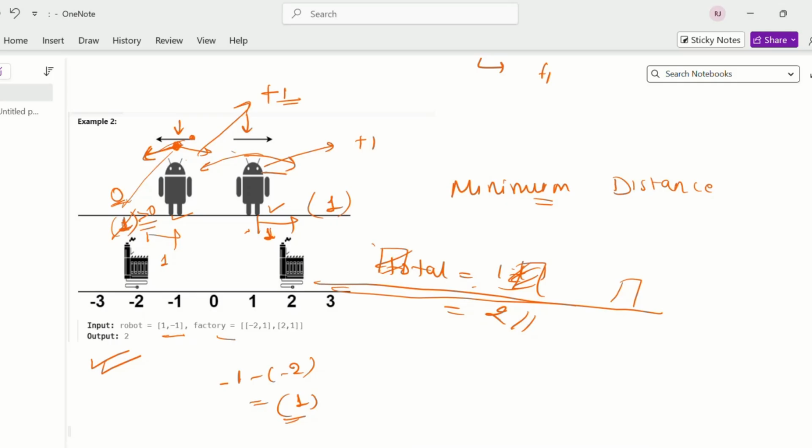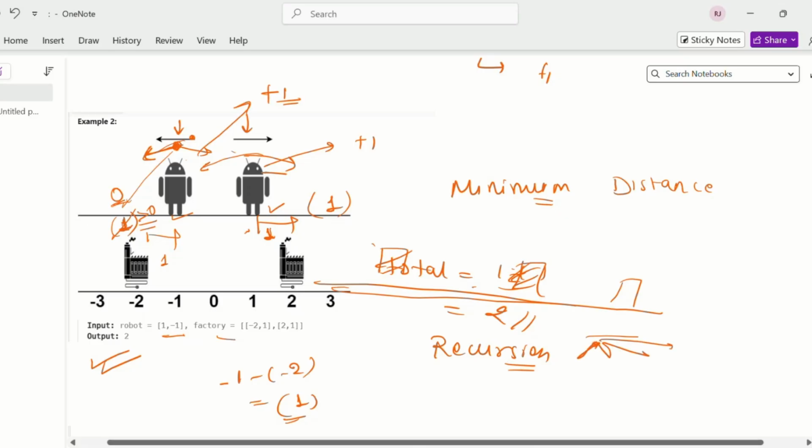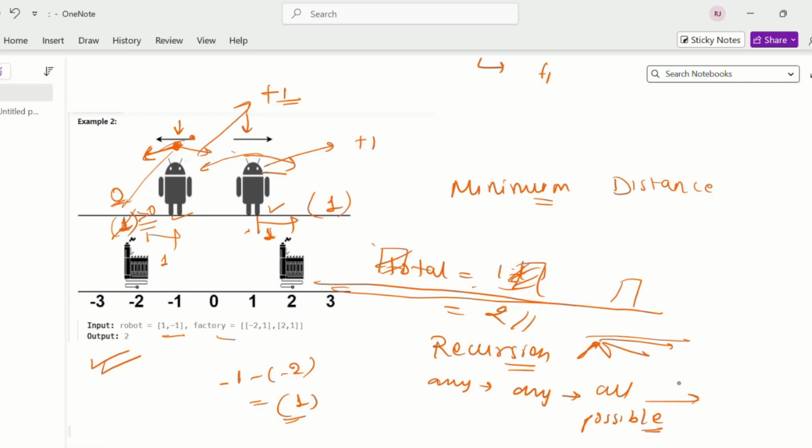So it is a kind of recursion, because any robot can move to any factory. There are so many repetitive cases, and we need to do recursion. We will try to find all the possible cases, and while doing so we will try to find the minimum possible total distance.